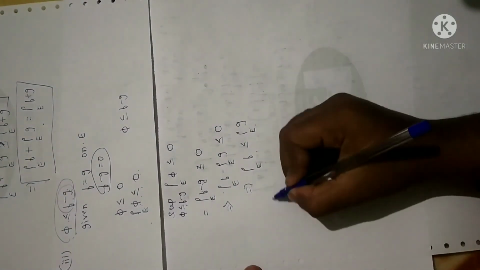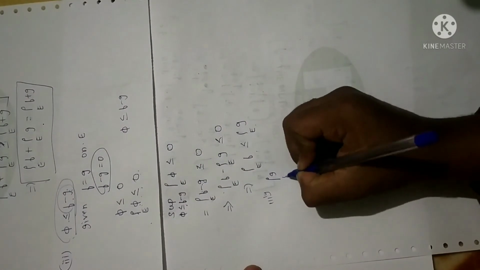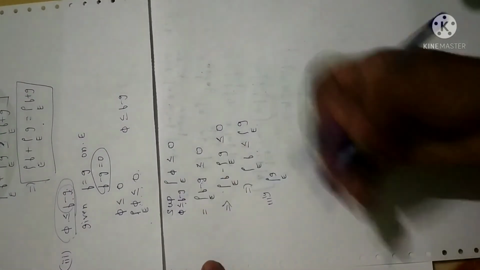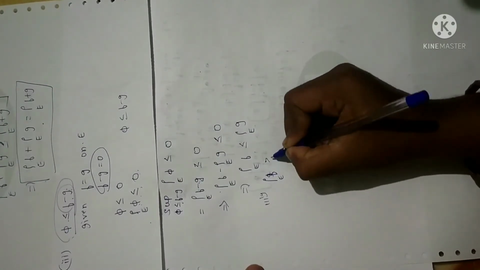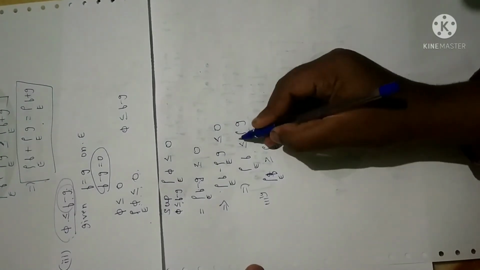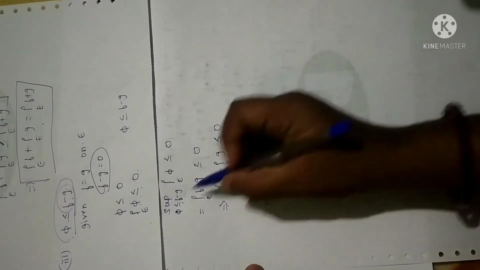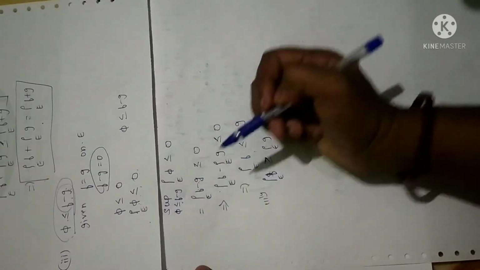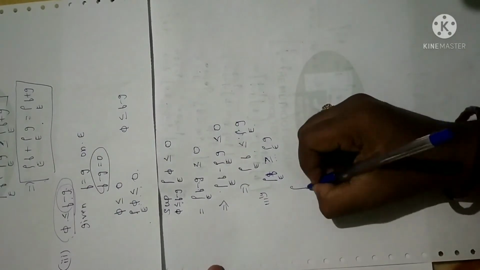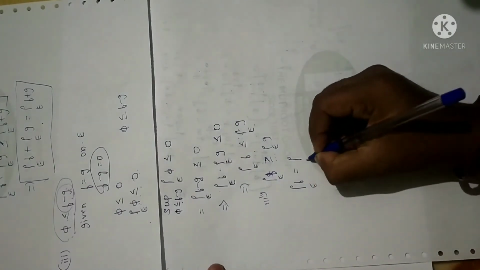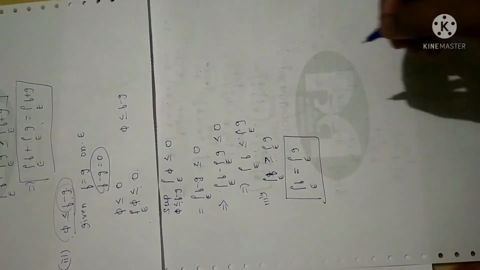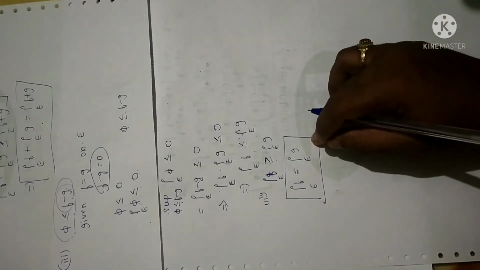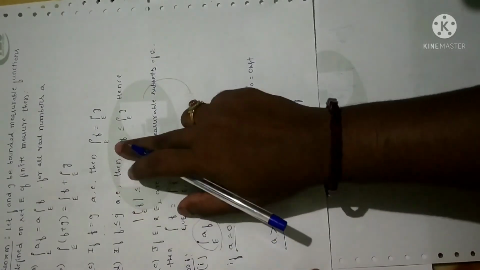Clear? Now if this was the case, similarly we can prove it, since it is for the supremum. If you take the infimum, we can prove the reverse inequality, that is, the integral of f is greater than or equal to the integral over E of g. So this will be true when you take the infimum in place of the supremum. So by these two conditions I can write the integral over E of f is equal to the integral over E of g, that is, the Lebesgue integral of f is equal to the Lebesgue integral of g. So this is what we required to prove as per statement C.